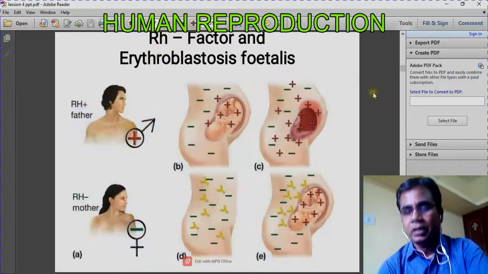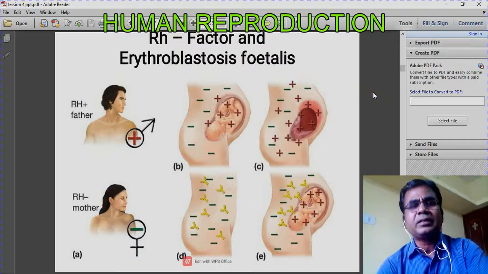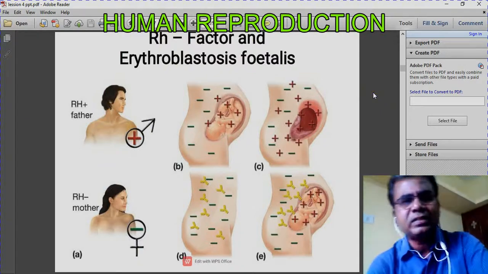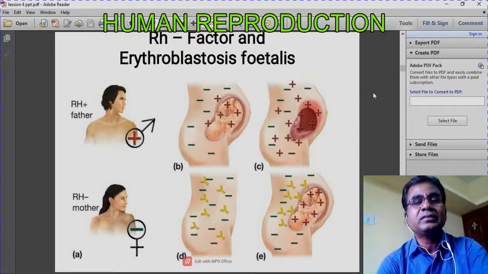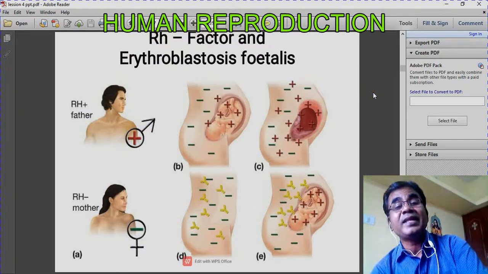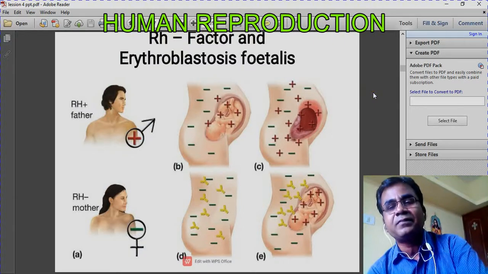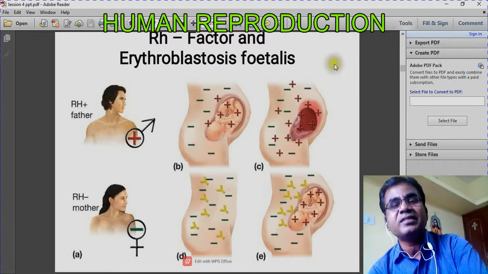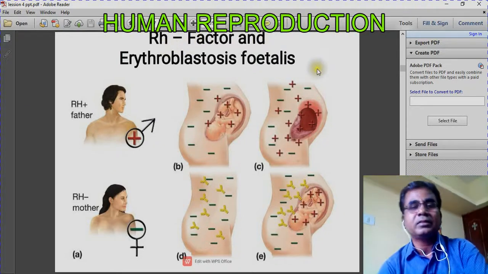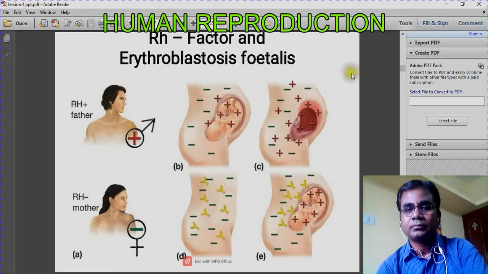Now, why does the name RH come? RH means rhesus monkey. It is the name of the monkey, the rhesus monkey. They first isolated this RH factor, the RH antigens, in the rhesus monkey only, so the name was given. Nothing else. Okay, next.